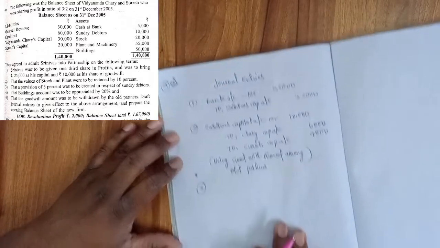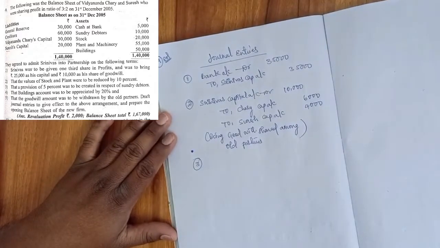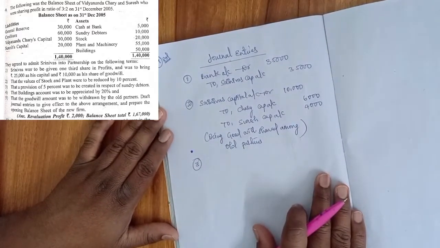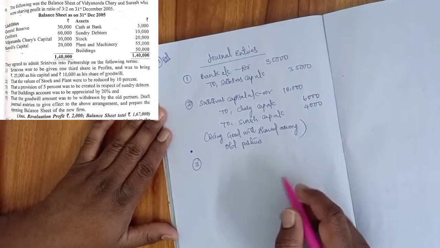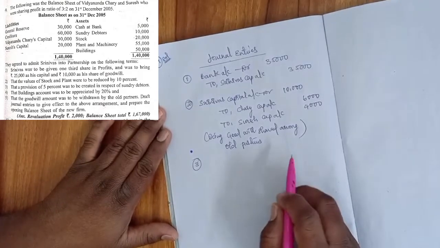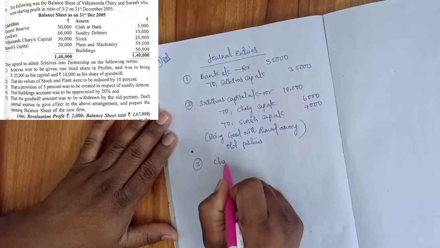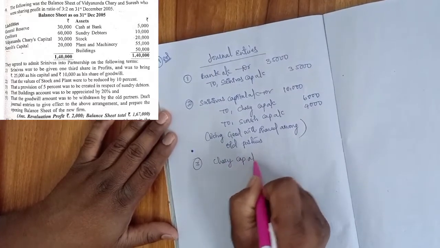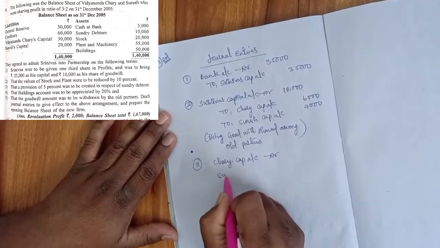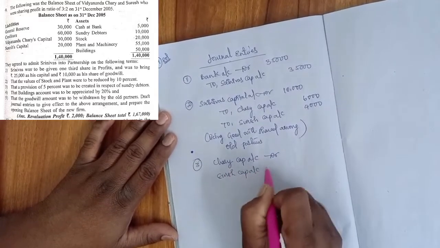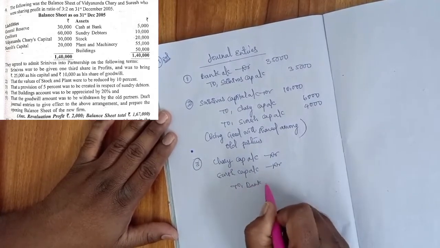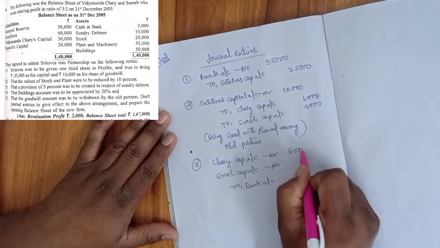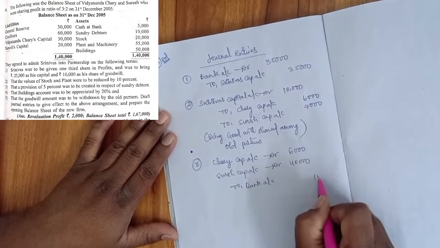Then what is the third entry here? Whatever the goodwill, Chari is receiving and Suresh is receiving. So the bank is paying 10,000 goodwill to both the partners. Chari capital account debit, Suresh capital account debit, to bank account. Credit the giver: bank is giving to both of them, 6,000, 4,000 and 10,000.